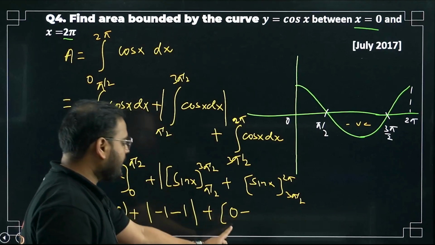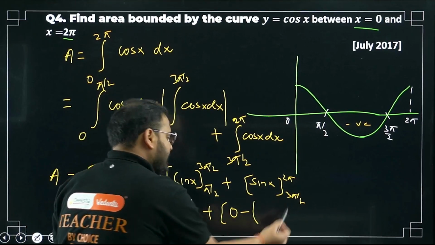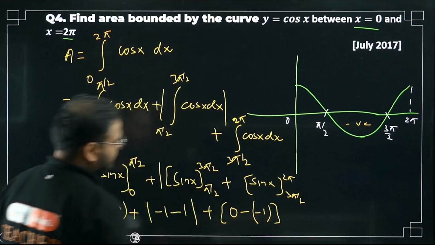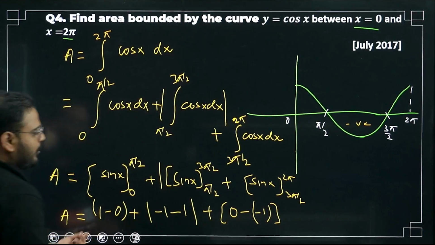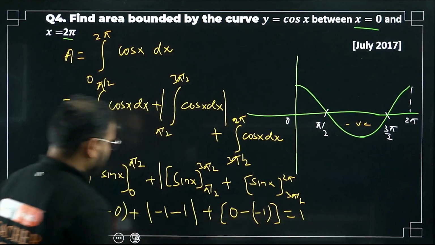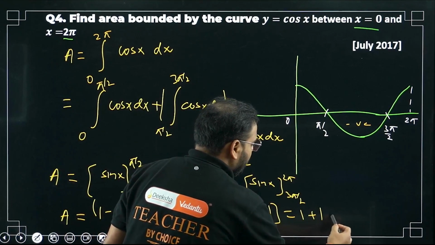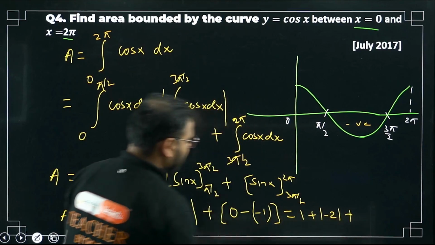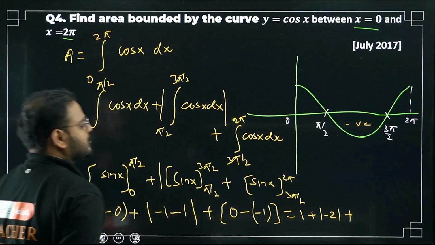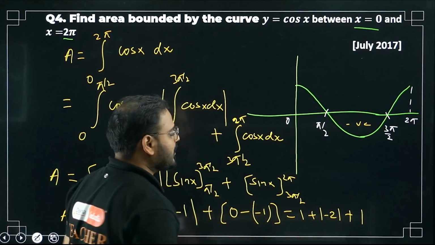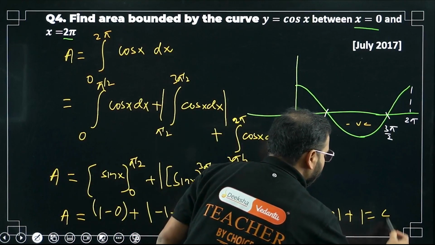Sine 3 pi by 2 is minus 1. So this is simply 1, then minus 1 and minus 1. So plus mod of minus 2, plus 0 minus minus 1, so plus 1. Mod of minus 2 is plus 2, plus 1 is simply 4.